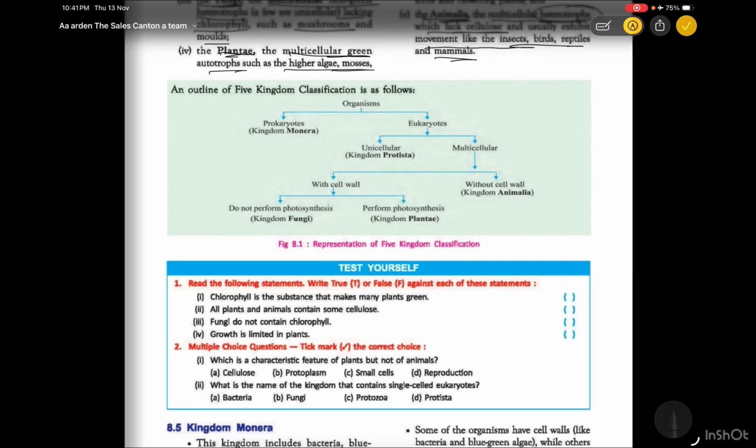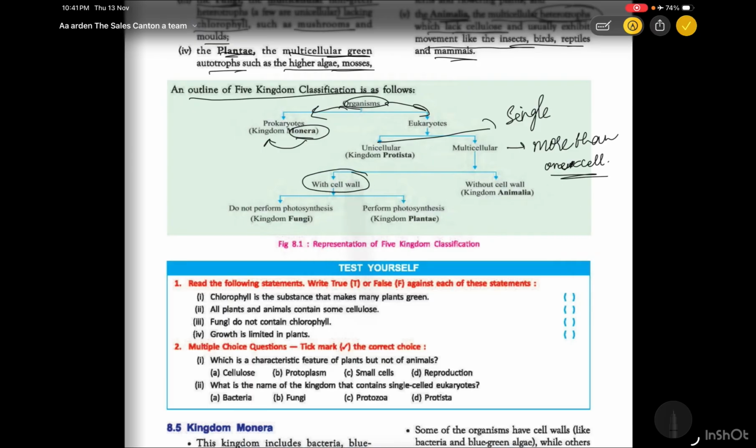So let's discuss the outline. Organisms are first mainly divided into prokaryotes and eukaryotes. So monera all come under the prokaryotes kingdom. Eukaryotes are divided into 2 types, that is, unicellular, meaning single cell organisms, whereas multicellular means more than one cell. In multicellular also, with cell wall present and without cell wall. With cell wall means it comes under the fungi or plantae. Without cell wall, that comes under the kingdom animalia. We need to remember this also.